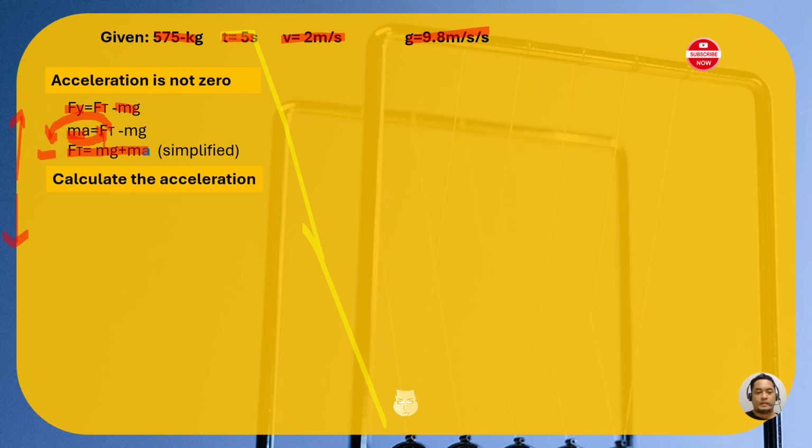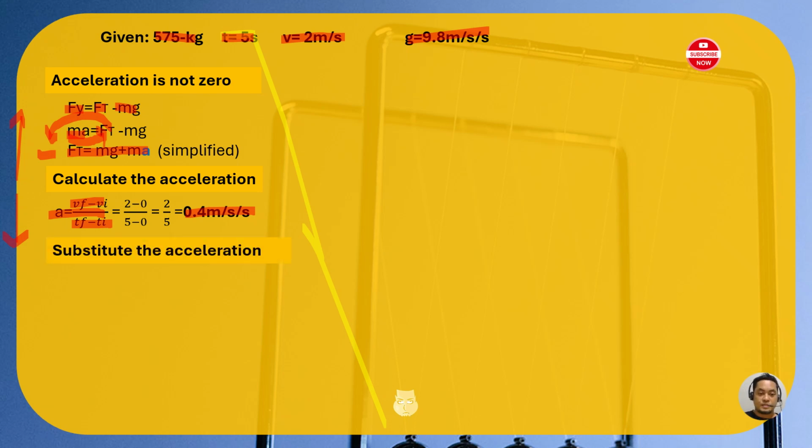Okay. Calculate the acceleration. How to do it? By simply using the formula of acceleration, that's delta velocity over delta time. In our case, it started from rest, so it's 0 to 2, and then 0 to 5 seconds. You will have 2 over 5. You will have a quotient, or an acceleration, of 0.4 meter per second squared.